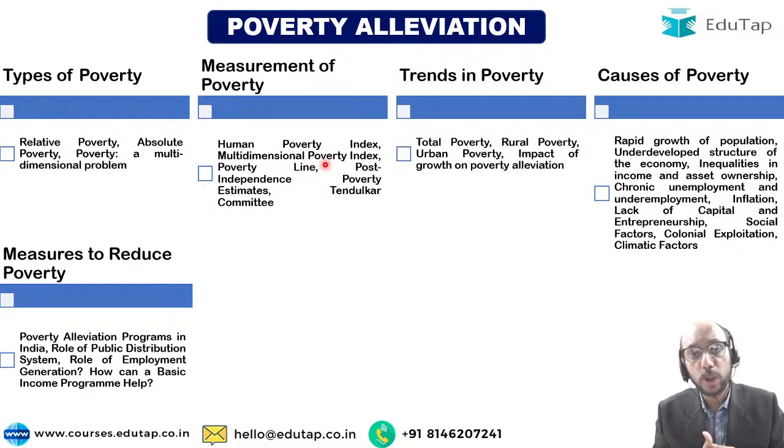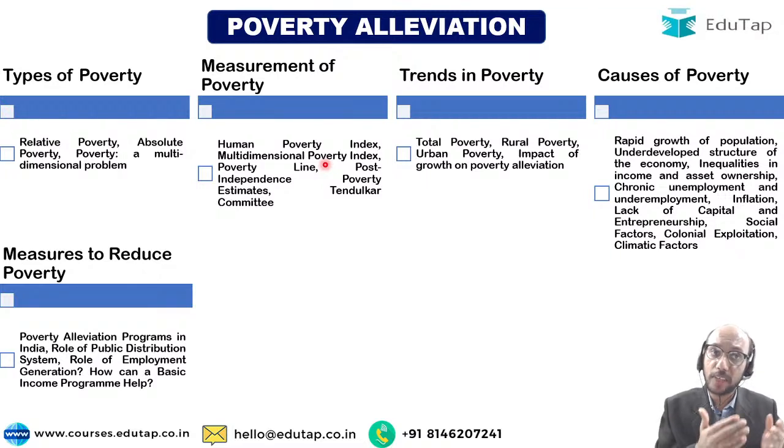Obviously you need to be able to tell what the various poverty alleviation programs are that India has launched since independence. You need to link this with various 5-year plans, that okay, in the third 5-year plan we did this, in the fourth 5-year plan we did this, in the fifth, in the sixth 5-year plan we did this, right? What is the role of the public distribution system, the PDS, in reducing poverty? Thanks to the PDS, at least food grains are cheaper for me. I am having access to food grains which are cheaply available. So at least that much help I am receiving.